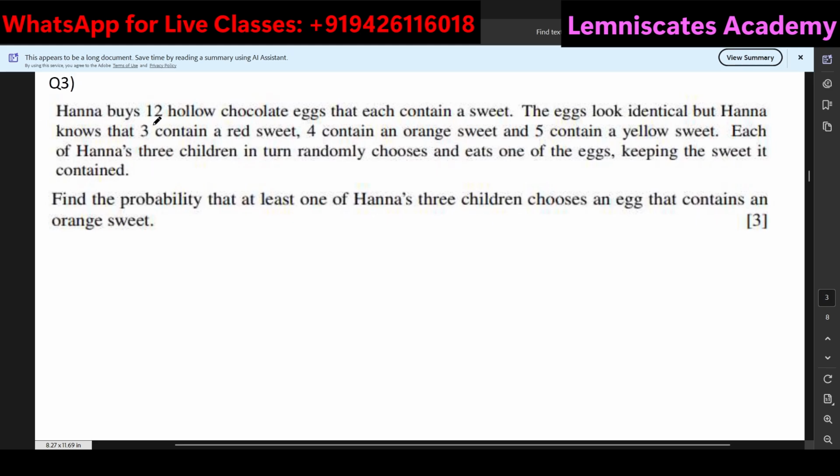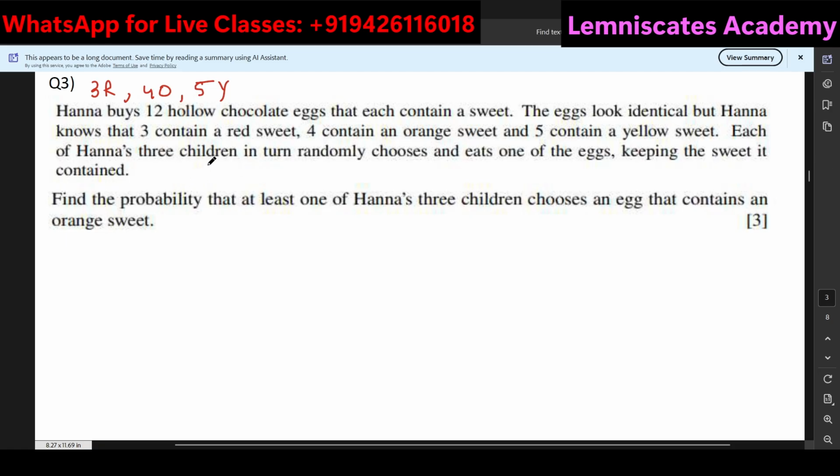Hannah buys 12 hollow chocolate eggs that each contain a sweet. The eggs look identical, but Hannah knows that 3 contain a red sweet. I'll keep writing this in the proper way: 3 red, 4 orange and 5 yellow. 5 plus 4 is 9, 10, 11, 12. So we have 12 chocolate eggs in total.